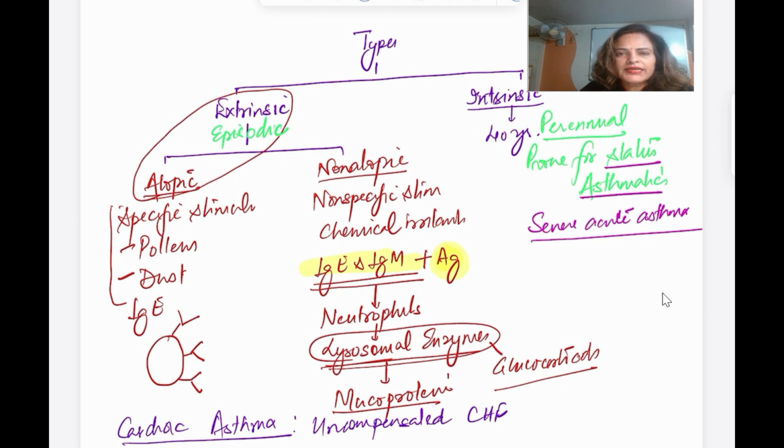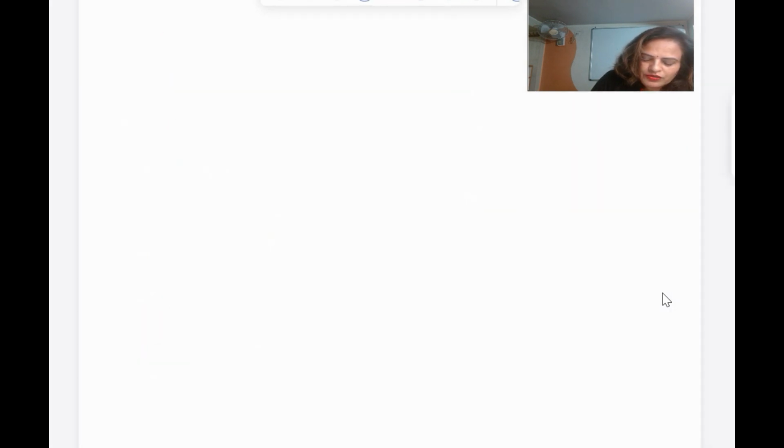Now, how are we going to treat bronchial asthma? Because the topic is bronchial asthma, before understanding the drugs we use for its treatment, you must know the pathophysiology of asthma. So what happens? There is an antigen exposure to the individual, which causes sensitization. How? There will be development of antibodies, so antibodies are formed.